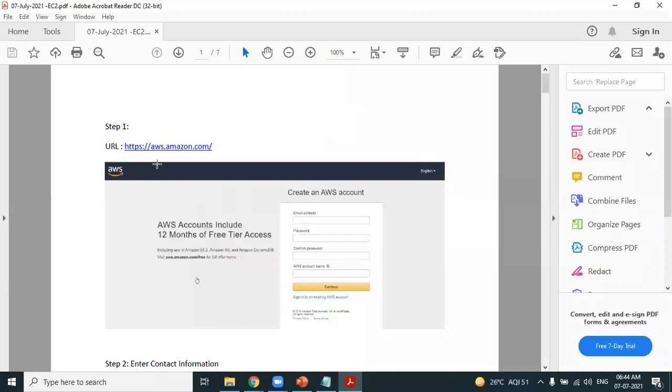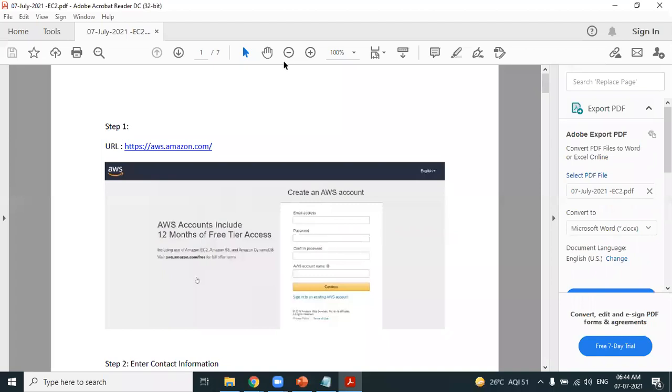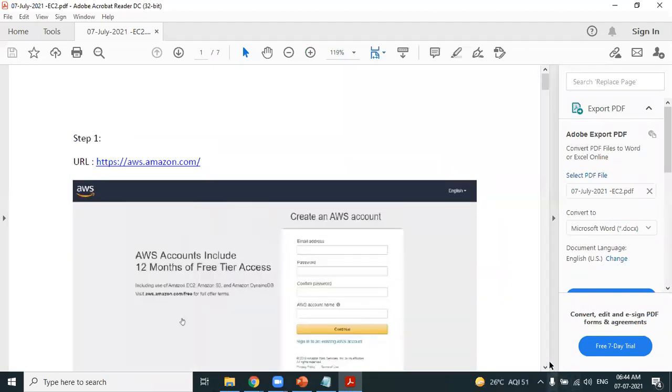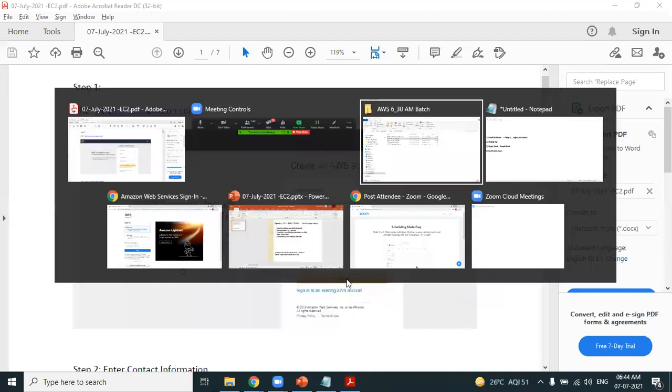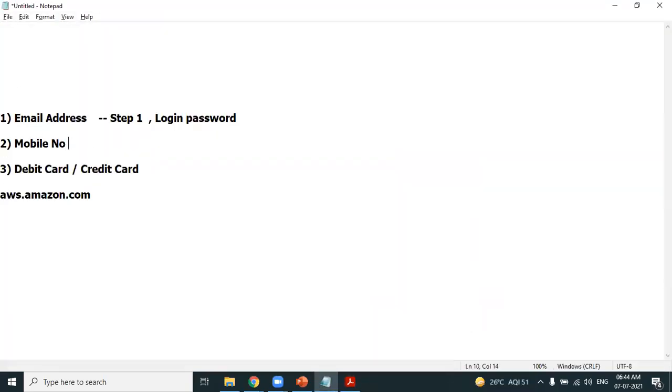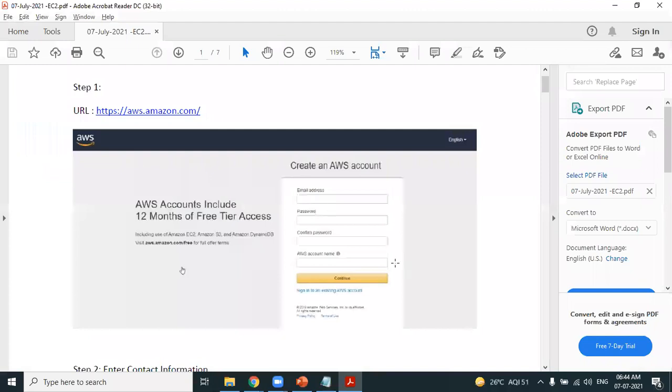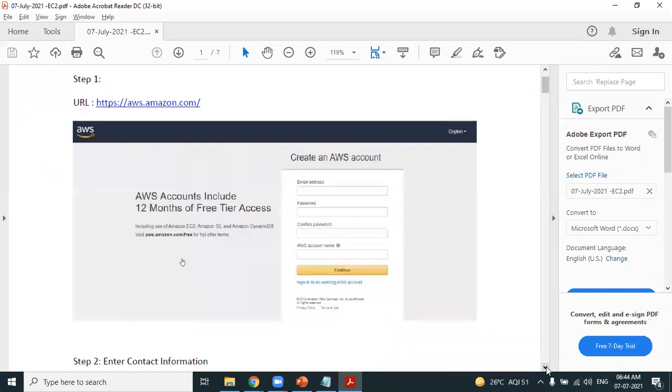Step 1, log into the site aws.amazon.com. Enter your email address. I hope it is very clear and visible. Enter your login password with which you want to log in, and then the AWS account name, and click on continue. This is step 1. So in step 1, you need to furnish your email address. Obviously, you need to furnish your mobile number in step 2. Please let's move to the next step.